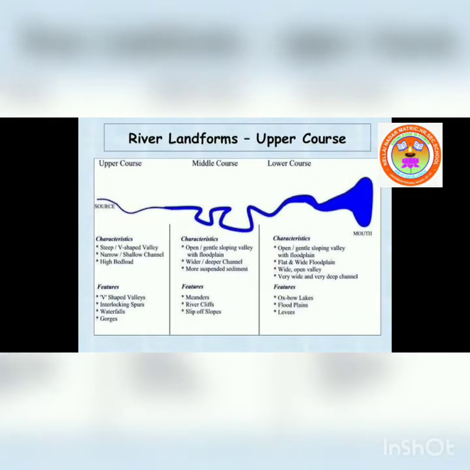The upper course. Erosion is the most dominant action of a river in the upper course. In this course, a river usually tumbles down the steep mountain slopes. The steep gradient increases the velocity, and the river channel performs erosion with great force to widen and deepen its valley. The land features carved by a river in its upper course are V-shaped valleys, gorges, canyons, rapids, potholes, spurs, and waterfalls.